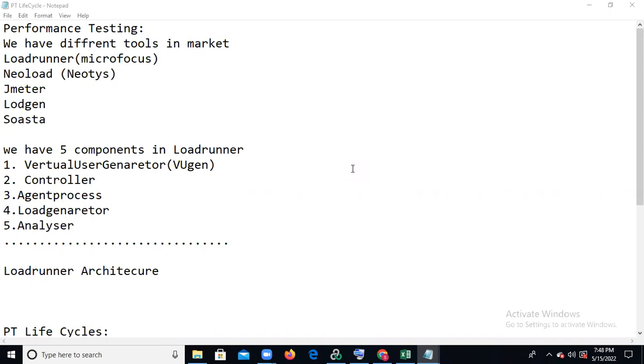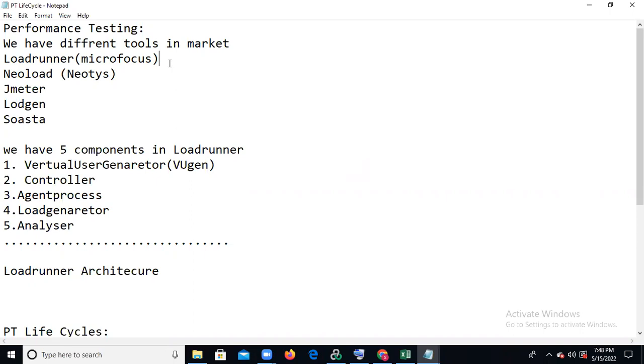So we can teach with LoadRunner. LoadRunner is one of the important tools. Initially it was introduced by HP, after that HP2 it came to Micro Focus, and right now Micro Focus is developing LoadRunner.